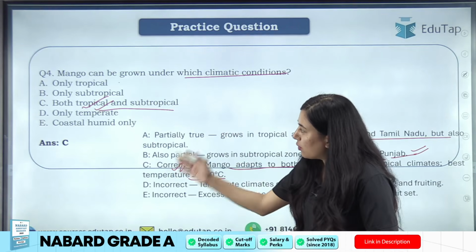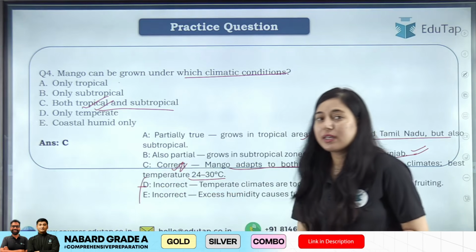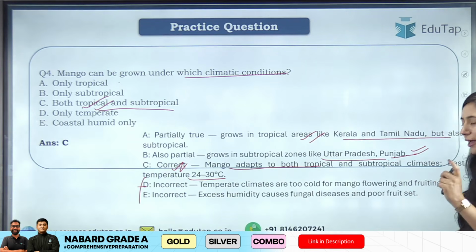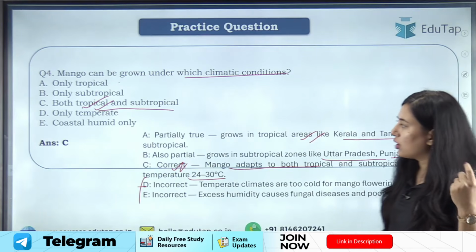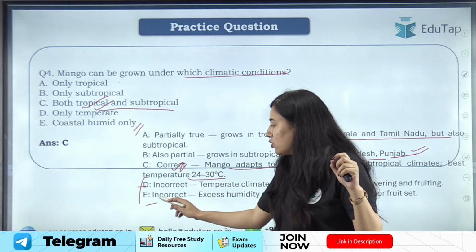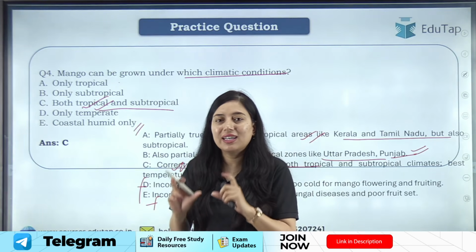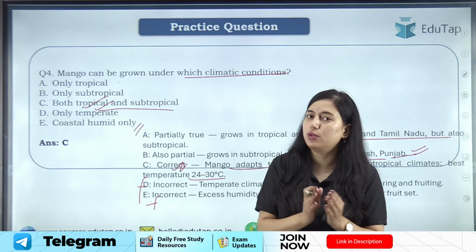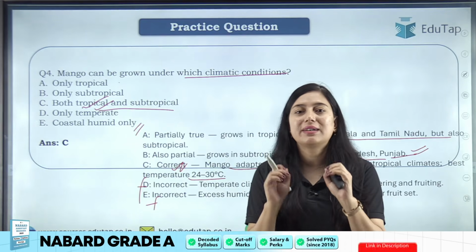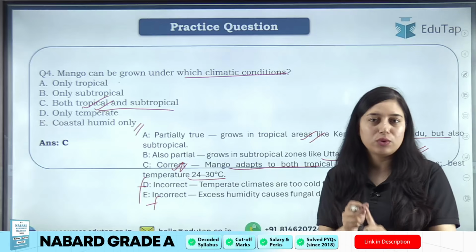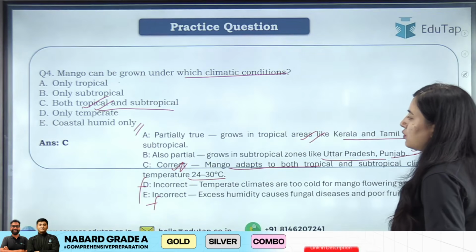Clear? Then if I talk about only temperate, which is option D. So students, that is incorrect because mango cannot survive cold climatic conditions. ठीक है? And if I talk about coastal humid area, so that will also be incorrect because if humidity is high, there are chances of fungal infection in the mango tree. ठीक है? तो that is also incorrect. So the answer will be option C. Now you learn from here that mango is a crop which can be grown in tropical and subtropical regions. ठीक है? Okay. With that, let's move to the next question.